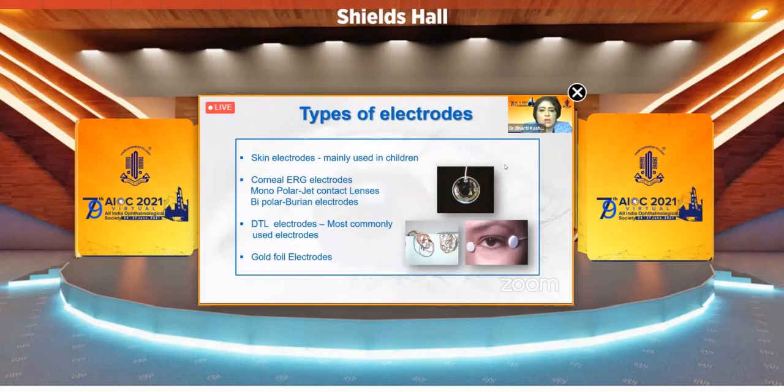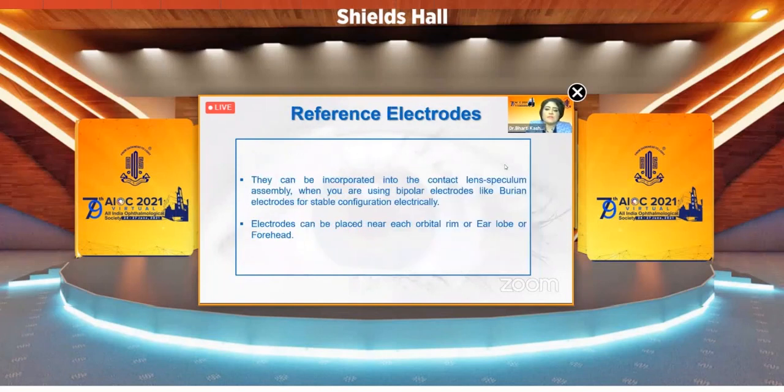Types of electrode. Skin electrodes are mainly used in children. Corneal ERG electrodes are monopolar jet contact lenses. Burian electrodes are bipolar. DTL electrodes are most commonly used electrodes. Gold foil electrodes. Reference electrodes can be incorporated into the contact lens speculum assembly when you are using bipolar electrodes like Burian electrodes for stable configuration electrically.